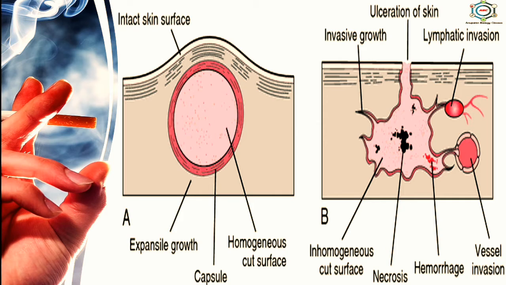In benign, there is no bleeding in cut surfaces, while bleeding from cut surfaces is common in the malignant. So, these are the main differences between the benign and malignant tumor.